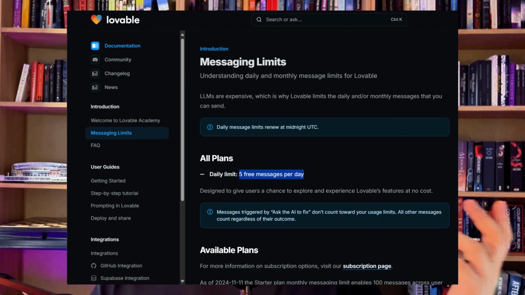But if you've ever used ChatGPT, 5 prompts, I use 5 prompts in 30 minutes. So when you're trying to code an application, you're going to continuously try and iterate, and those 5 prompts are gone very quickly. So the free versions allow you to trial out the application and see if you like it, and it's definitely worth trying.